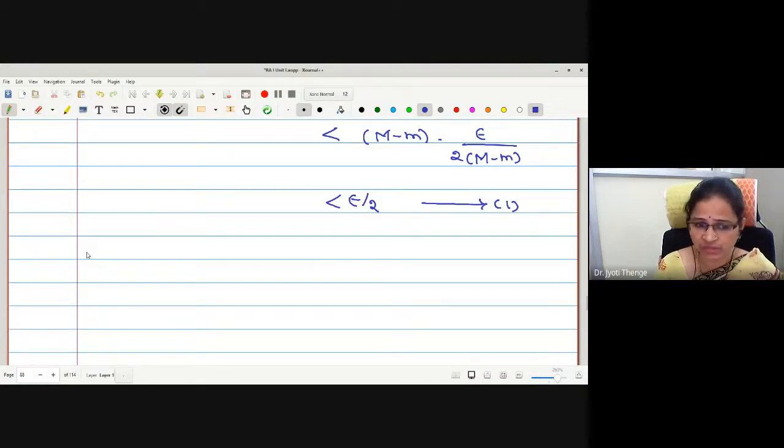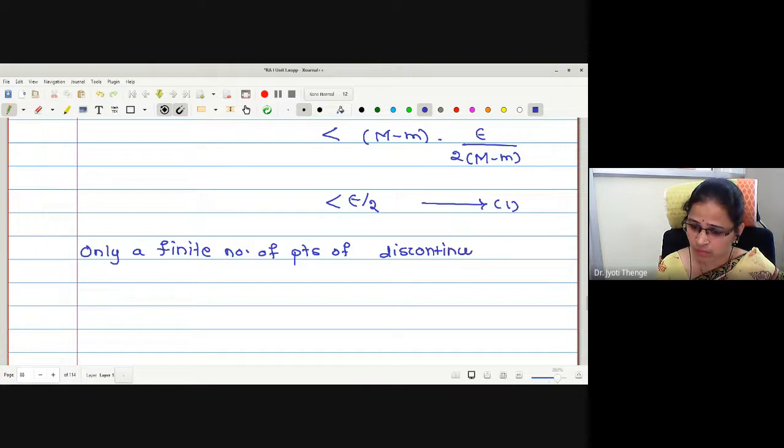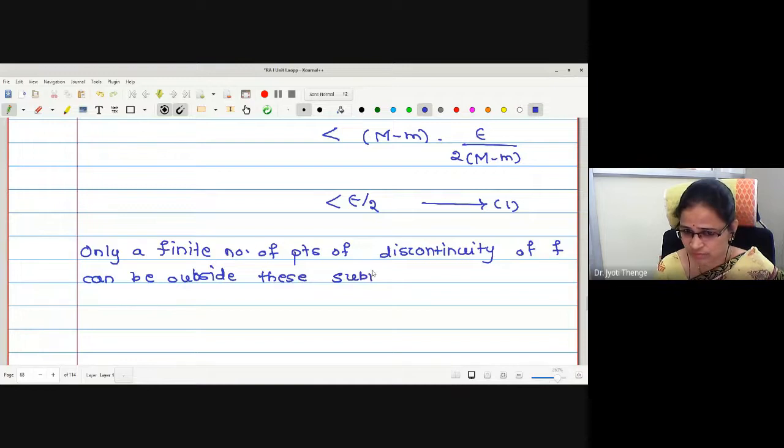Now, what about the remaining subintervals? They will contain finite discontinuity points, no? Therefore, I will write that only a finite number of points of discontinuity of f can be outside these subintervals. Correct, no? Because infinite points will be enclosed in those subintervals.